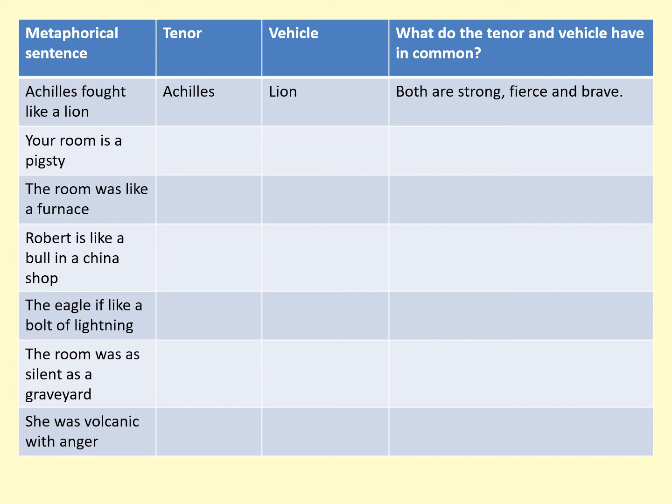So just pause this video now and have a go at writing down the tenor and the vehicle for each of the other 6 phrases that you can see there, and think about what they have in common. Okay, well done. You should have done that now.